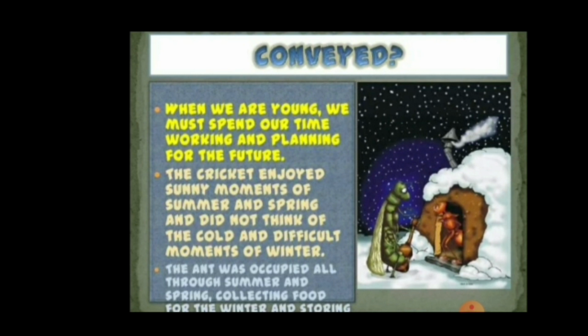When we are young, we must spend our time working and planning for the future, as our ant did. The cricket enjoyed the sunny moments of the summer and spring and did not think of the cold and difficult moment of winter.